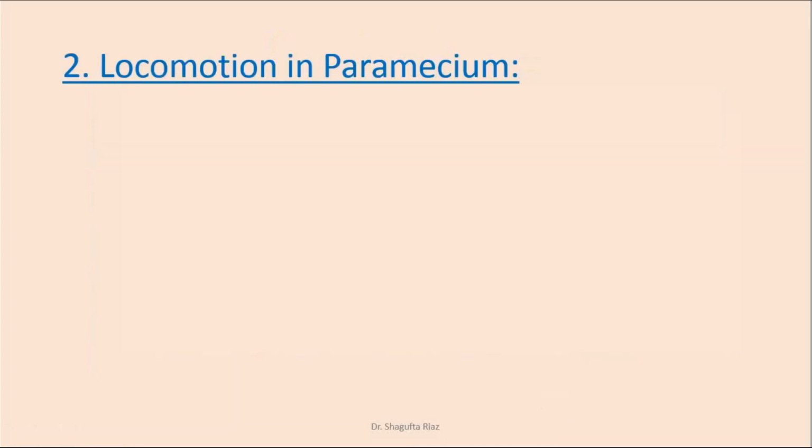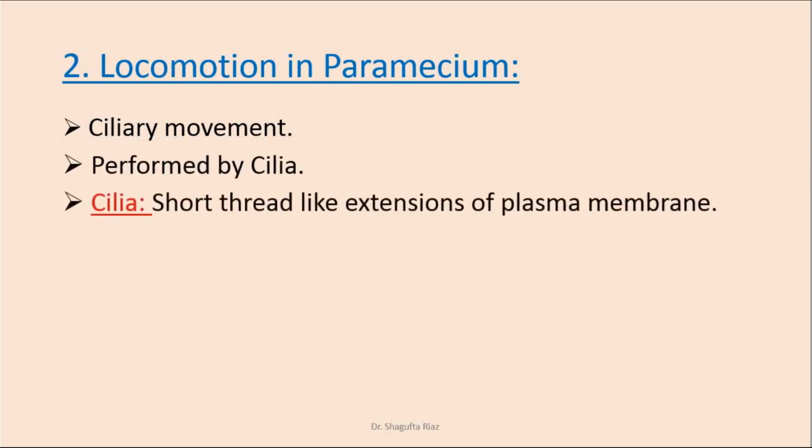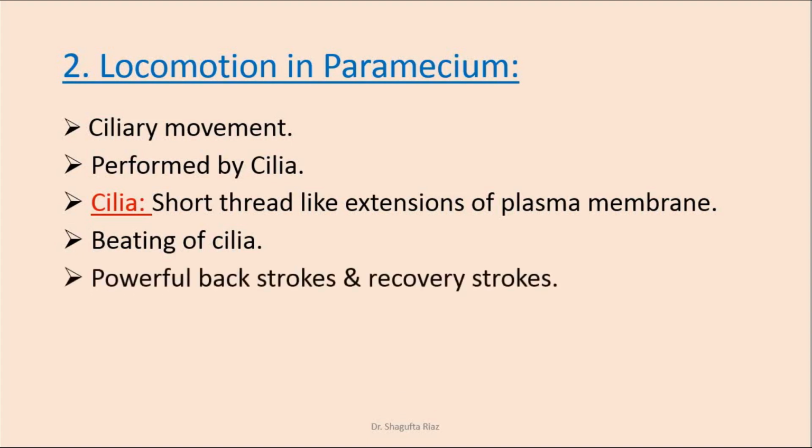Now, locomotion in paramecium, the second example from unicellular organisms. The movement is called ciliary movement because of the presence of cilia. This movement is performed by cilia. What are cilia? Cilia are short thread-like extensions, again of the plasma membrane, the outer membrane, while the beating of cilia brings about locomotion in paramecium, and this beating occurs in two different strokes, which are powerful backstrokes and recovery strokes.